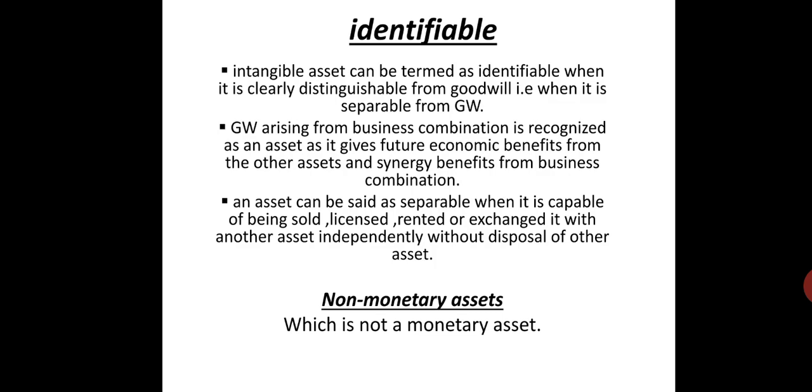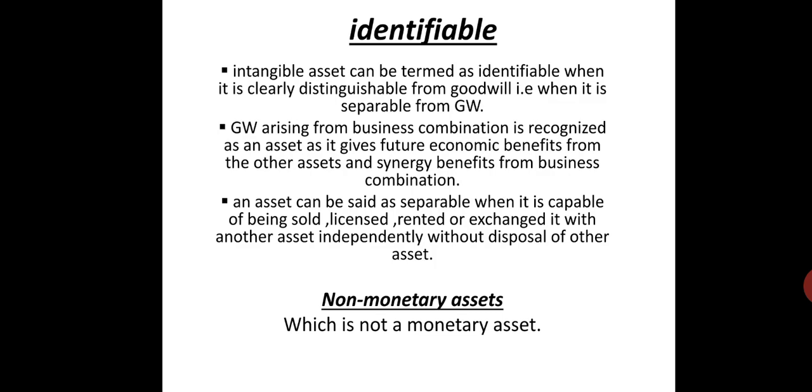It is always separable from goodwill, and goodwill arising from a business combination is recognized as an asset as it gives future economic benefits from the other assets and synergy benefits from business combinations.